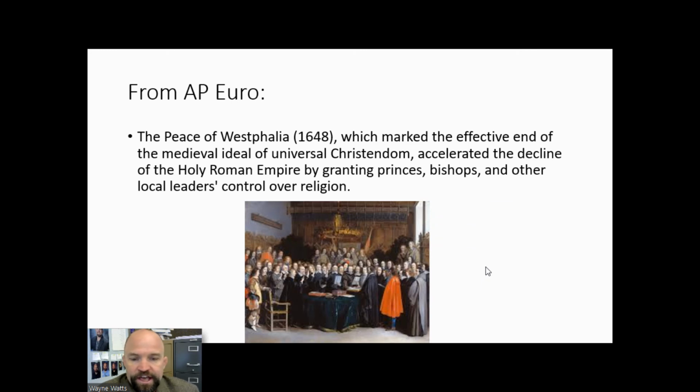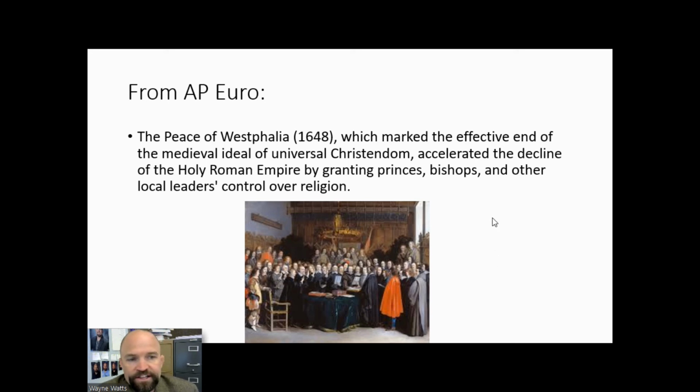Importantly, the 30 Years' War in Europe is going to end with the Peace of Westphalia, which is signed in 1648. It marked the effective end of the medieval idea of universal Christendom and instead replaced it with the idea of nation states.